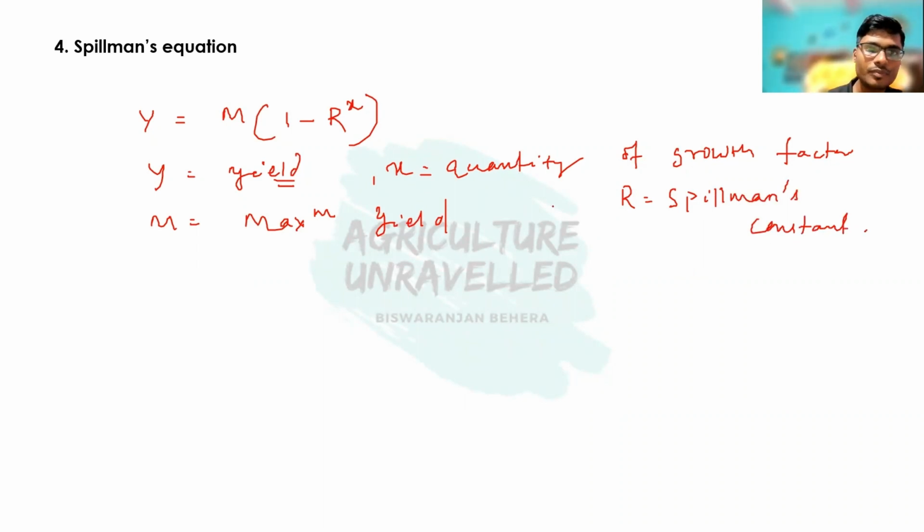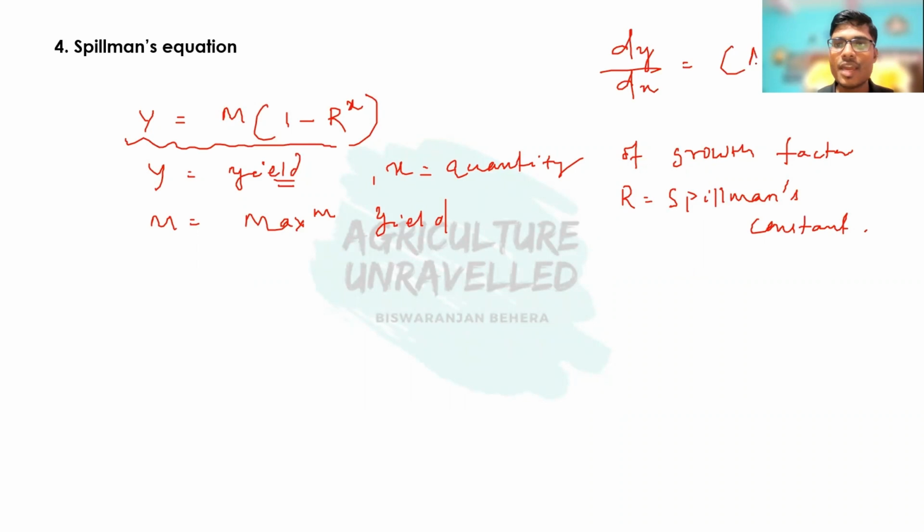Here Spillman combined his equation with Mr. Lee's law of diminishing return, that is dy by dx is equal to (A minus y) into c, and he proposed a new equation, that is y equals A into 1 minus 10 to the power minus cx.